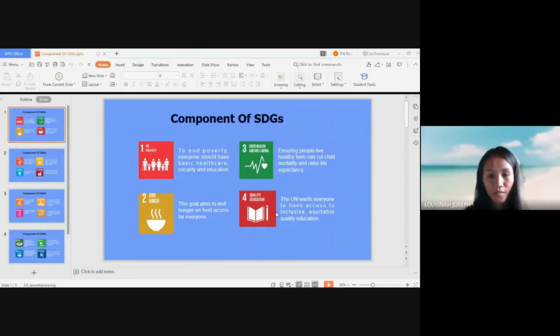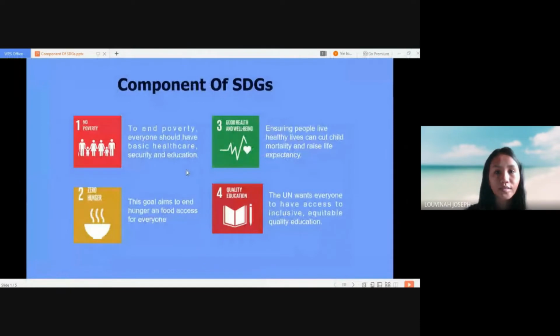The next part is the components of the SDGs. There are 17 components of the SDGs, and the first one is no poverty. This is to end poverty, so everyone should have basic healthcare, security, and education. Goal number 2 is zero hunger, and this goal aims to end hunger and ensure food access for everyone.